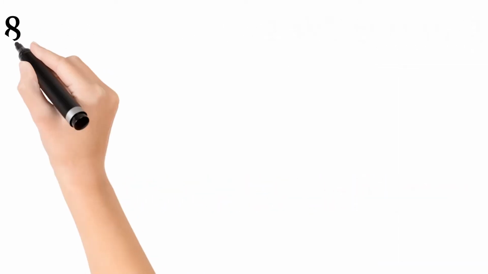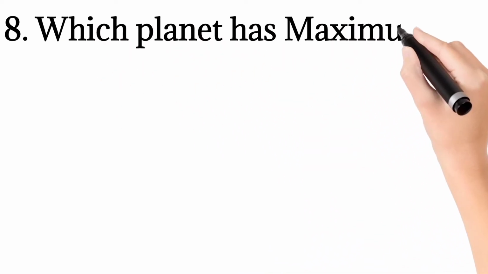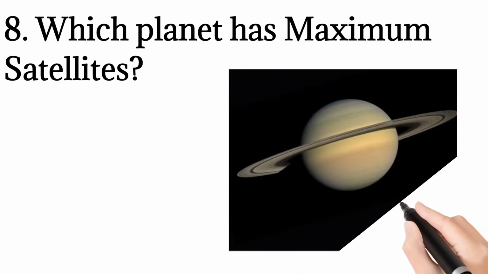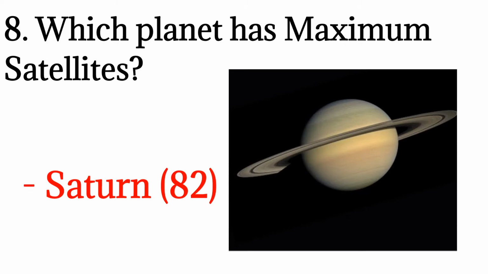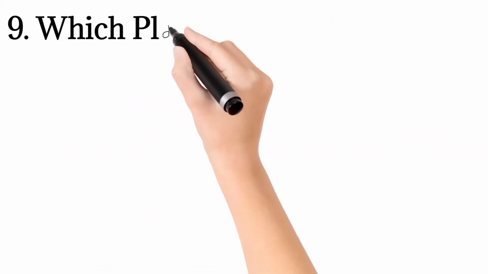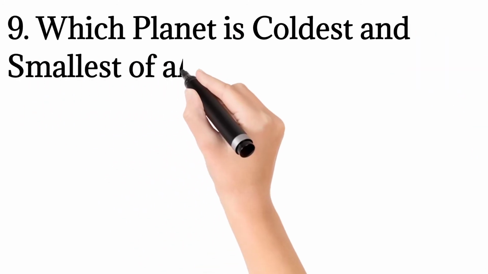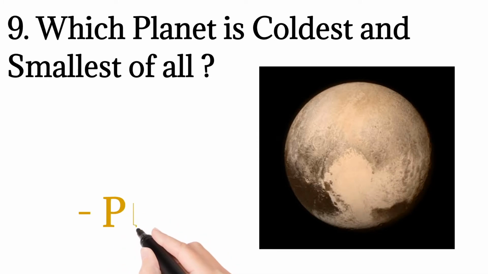The eighth question is, which planet has the maximum satellites? The maximum satellites are on Saturn. Earlier it was Jupiter, but Saturn has overtaken. The ninth question is, which planet is coldest and smallest of all? The coldest and smallest of all is Pluto, and it is the ninth planet.